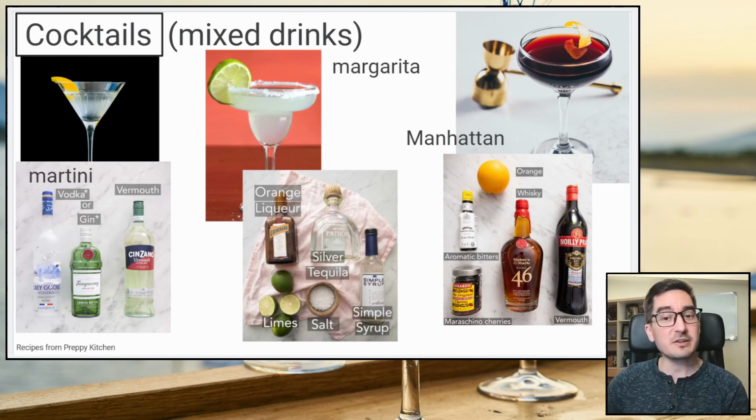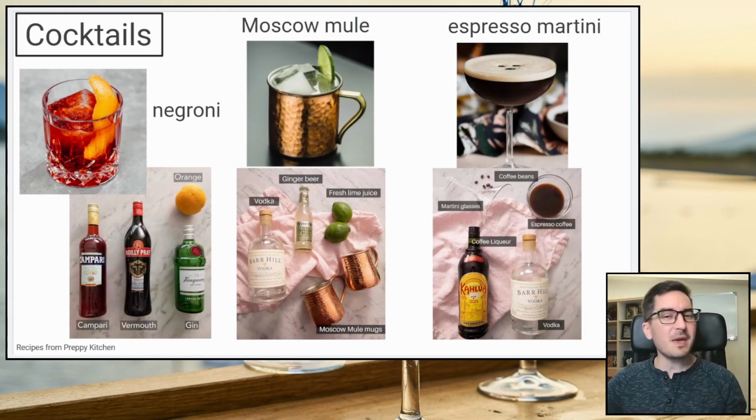And then for these cocktails, you should know these basics. They won't explain them on a menu. Oh, we have martinis, we have margaritas, we have a Manhattan. And so you should know some of these basics. And then Negroni, maybe a little bit less common, but it's a classic. You can find one at most bars. And then in America, Moscow Mules and espresso martinis are popular. And they're kind of fun, interesting drinks.